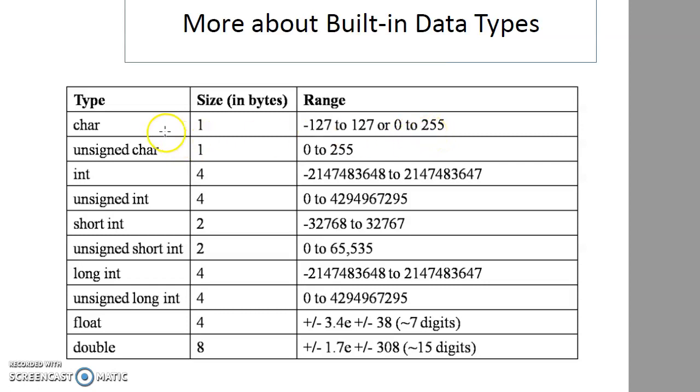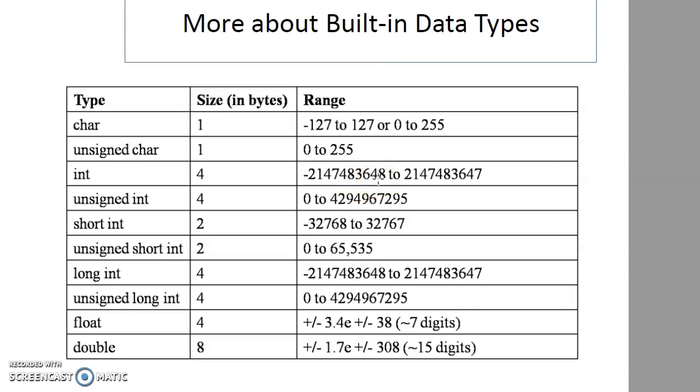Unsigned char is also 1 byte, 8 bits, that means its range is 0 to 2 raised to 8, that is 0 to 255. Int is basically 4 bytes, that means 32 bits. So it has a range of -2 raised to 31 to +2 raised to 31. 1 bit is for sign. So that is the range of basically